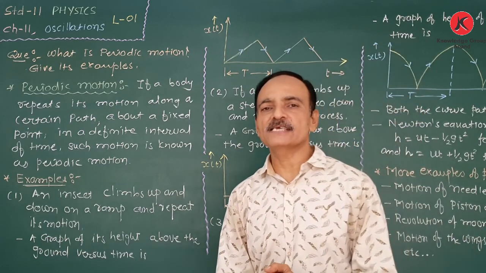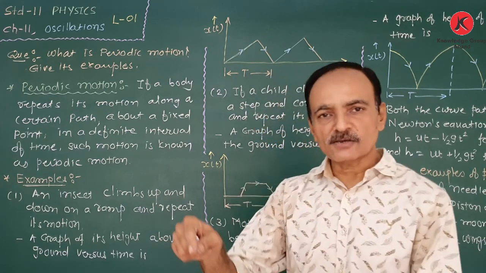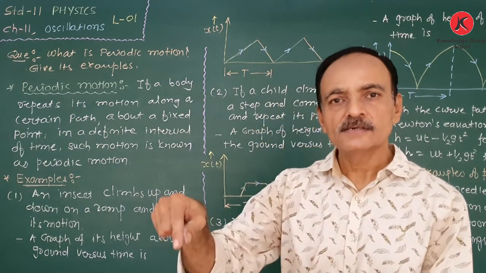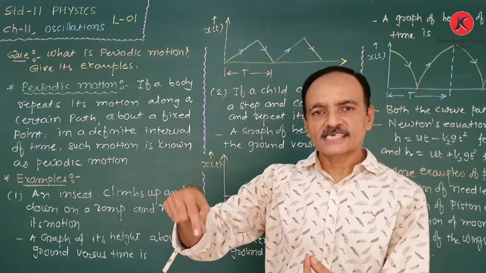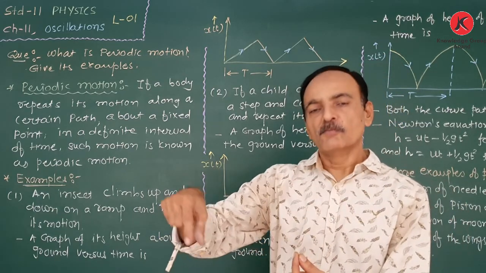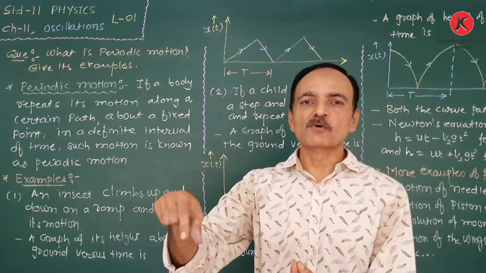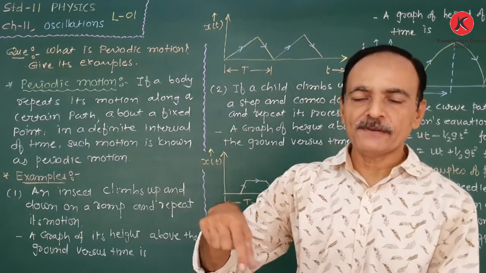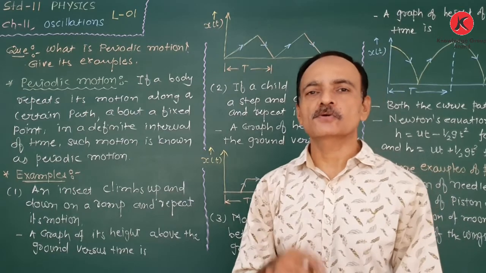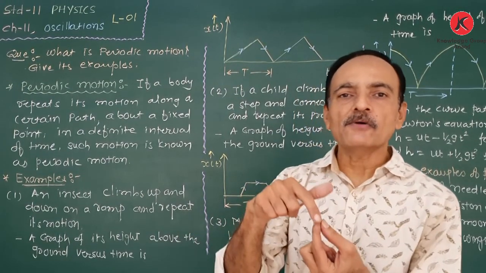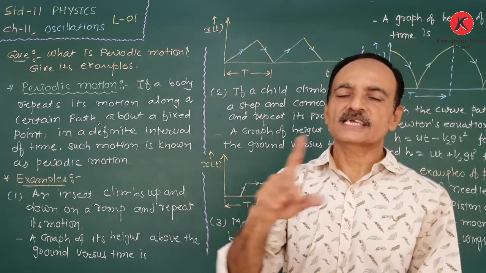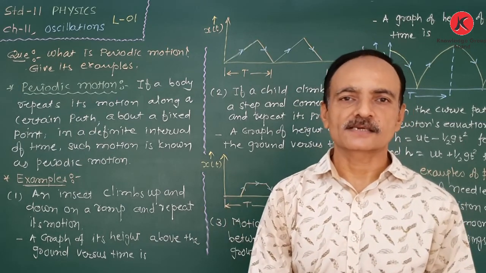The second example is the motion of the earth around the sun. Here the earth is moving on a circular path. Its motion is repeated at a definite interval of time. Also, this motion is repeated on a certain path about a center. So that is also an example of periodic motion.